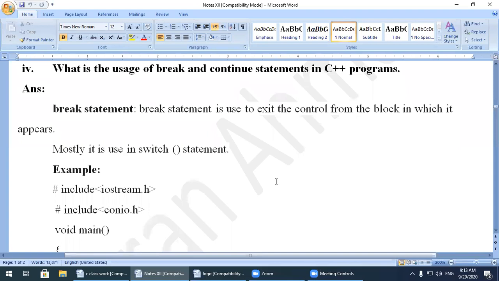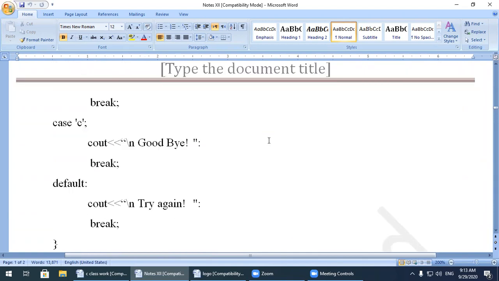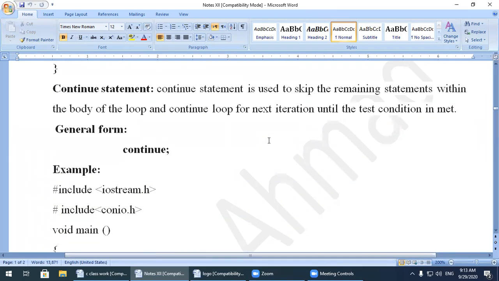In the previous lecture, we were discussing short question number 4, which is what is the usage of break and continue statements. Over here, we have discussed the break statement. The purpose of the break statement is to exit the control from the block in which it appears. We have already done the example of the break statement. After that, the continue statement. The continue statement is used to skip the remaining statements within the body of the loop and continue the loop for the next iteration until the test condition is met.